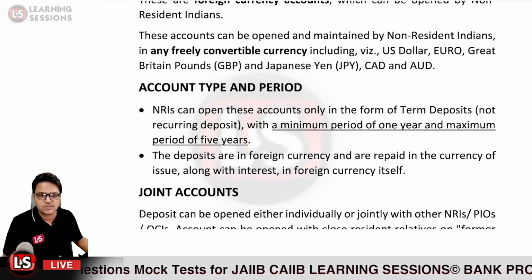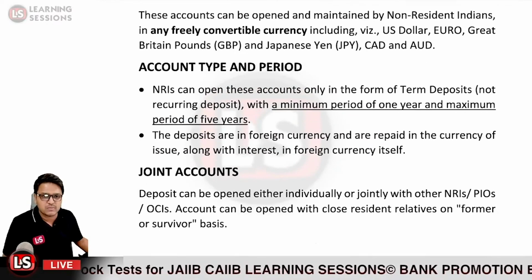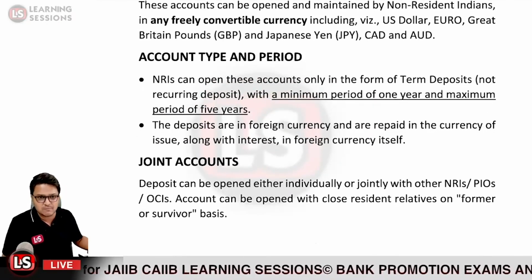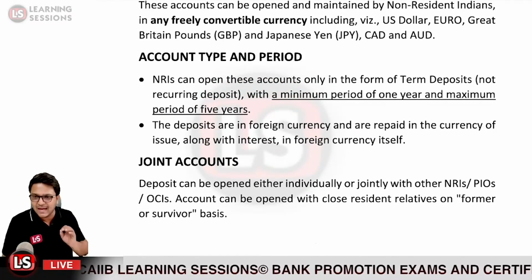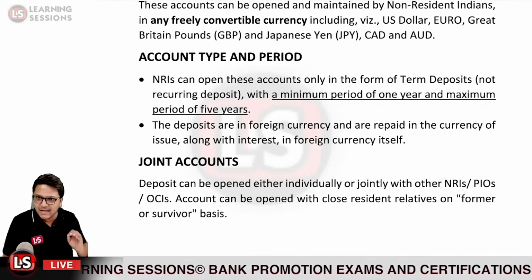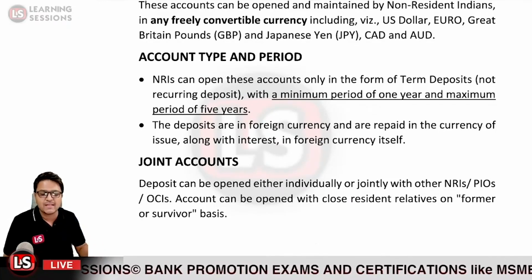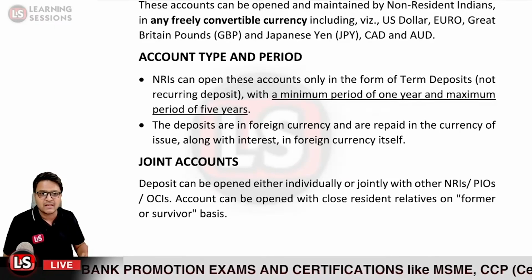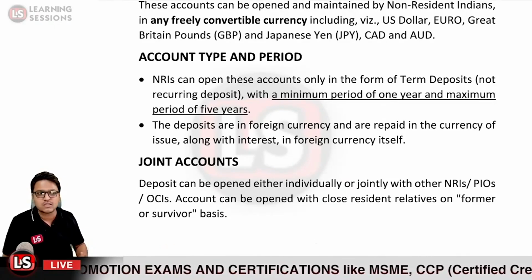There are no restrictions. And is joint account opening possible in the case of the FCNR account? Yes, it is possible. The deposit account can be opened either individually or jointly with NRIs, PIOs or OCIs, and the account operation would be former or survivor.